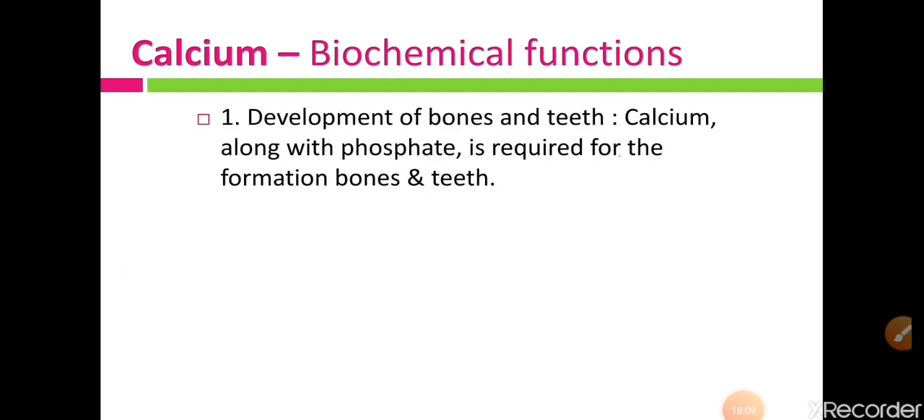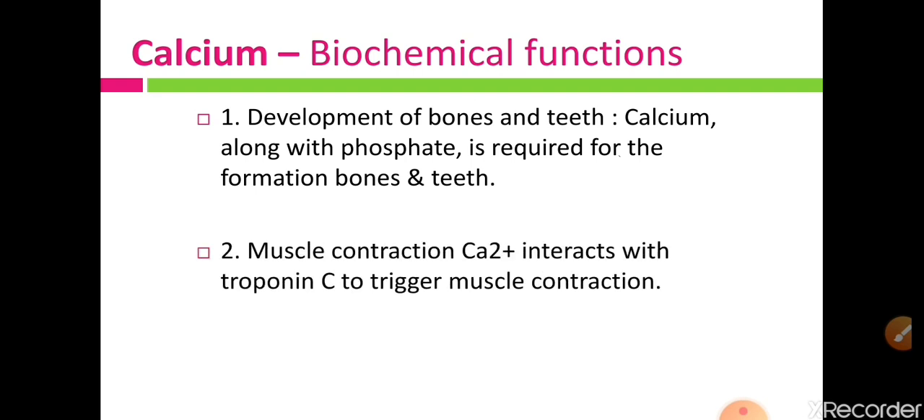First function is the development of bones and teeth. So calcium along with phosphate is required for the formation of bones and teeth. So calcium and phosphate are both necessary for the growth and development of our bones and teeth. Then second function is muscle contraction.